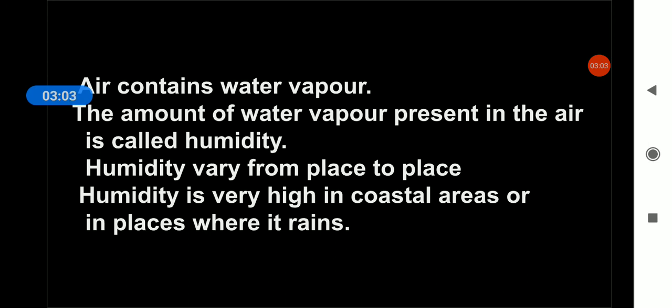Now air also contains water vapor, and the amount of water vapor that is present in the air is known as humidity. We call it humidity. Now remember one thing, it's not that the humidity is the same everywhere, but the humidity varies from place to place, and the humidity is very high in coastal areas or the places where it rains.